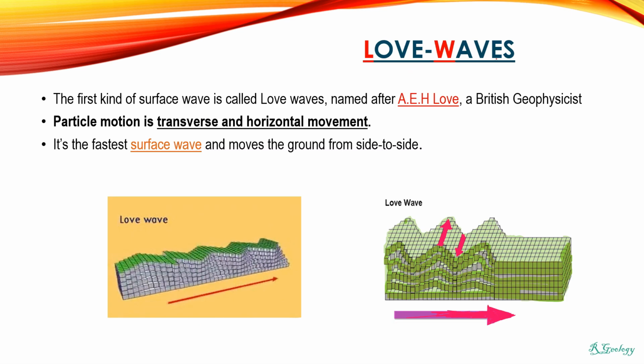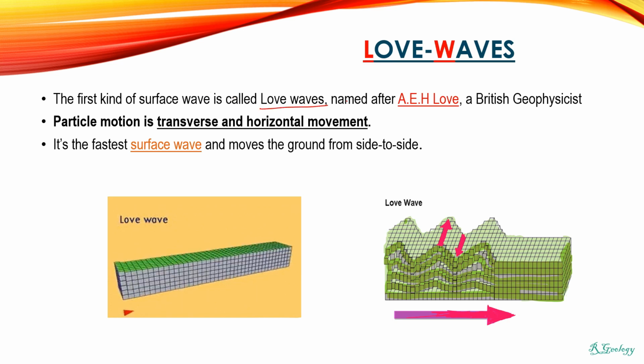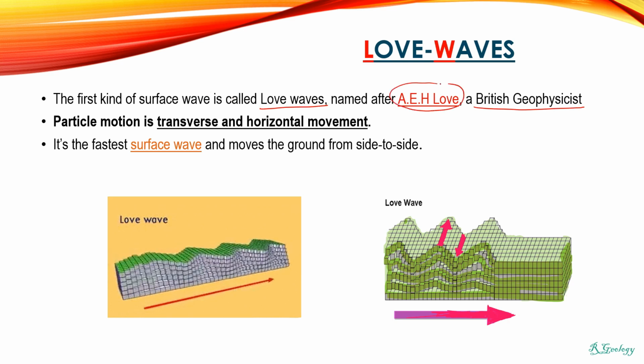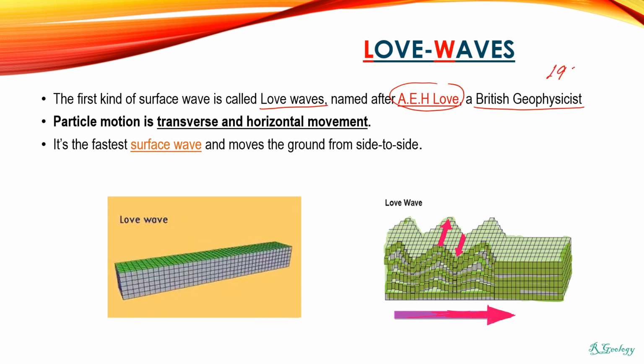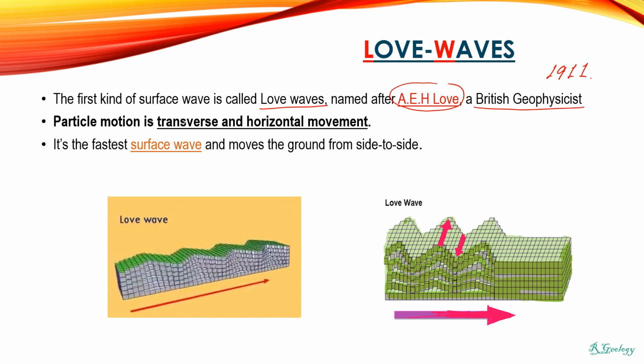Now let's study the Love wave. The Love wave is the first kind of surface wave, named after the British geophysicist A.E.H. Love, who worked out the mathematical model for this kind of wave in 1911. The Love wave particle motion is transverse and horizontal. There is no vertical movement.